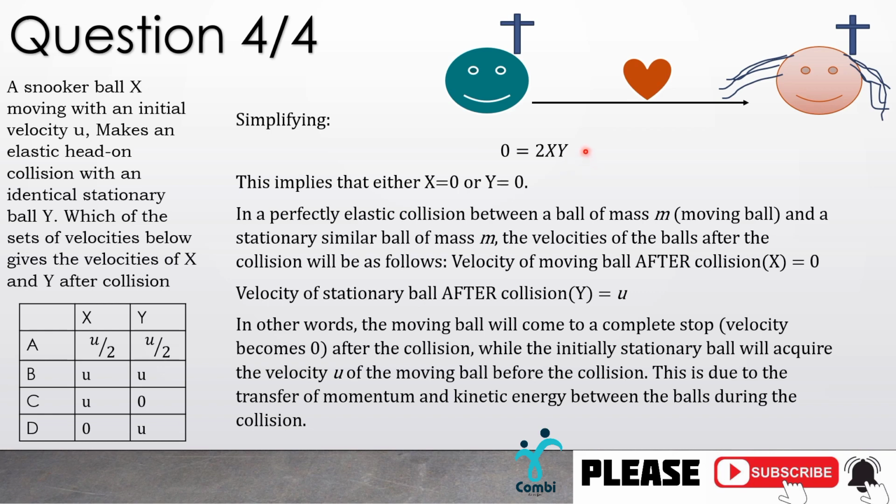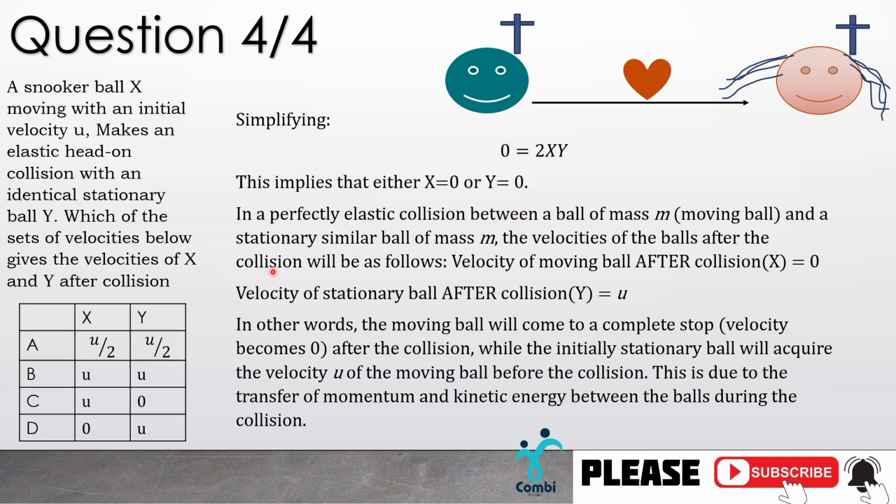But in this situation, we are discussing the physics of a body that was moving and collided head on with a similar body. That means they had the same masses, like an identical body, and you don't expect the two of them to just stand. So we're not going to consider the situation where x is 0 and y is 0, and it's not even among the answers, you can see. So this cannot even happen. This implies that either x equals 0 or y equals 0.